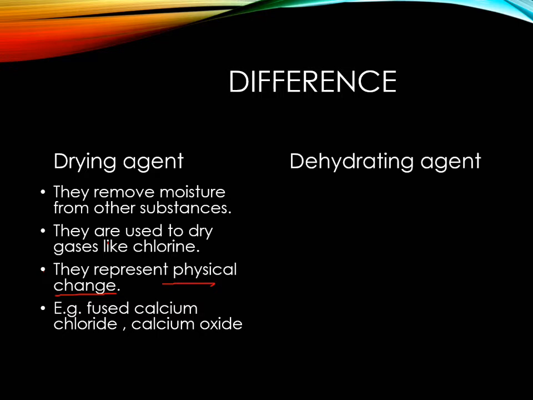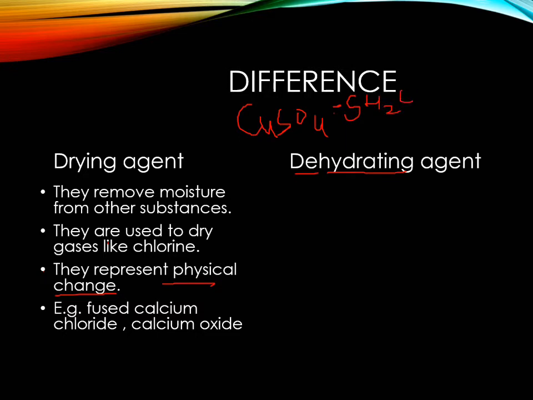Next is the dehydrating agent. So what is a dehydrating agent? Dehydrating agents are substances that can remove even the chemically combined water molecules from a compound. So in a compound, if water molecules are present, we pass that compound into a dehydrating agent. De means removal and hydrating means water, so removal of water. If we take the example of CuSO4, blue vitriol, CuSO4·5H2O, that is, CuSO4 with 5 molecules of water.